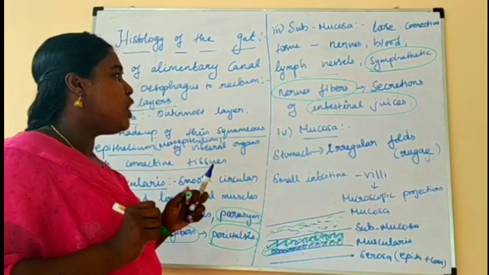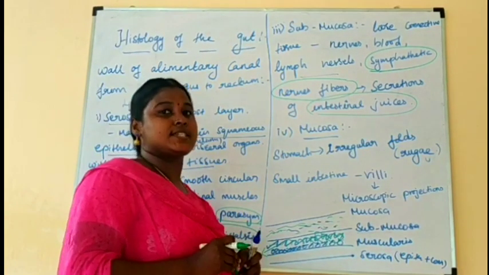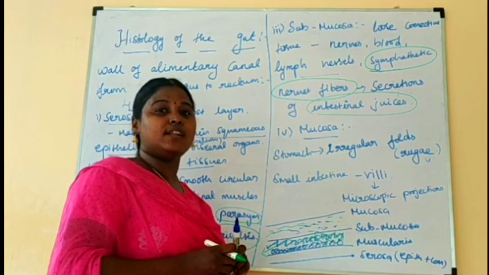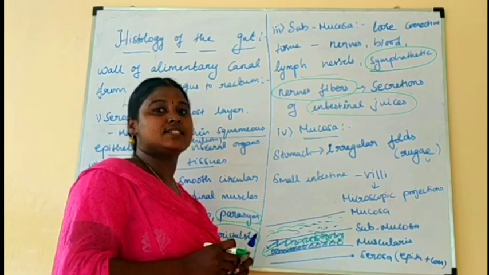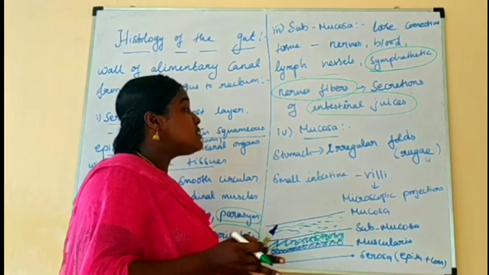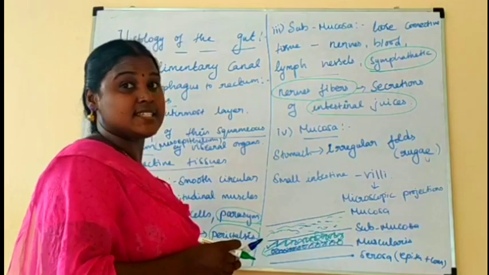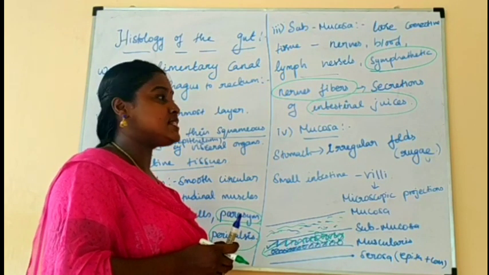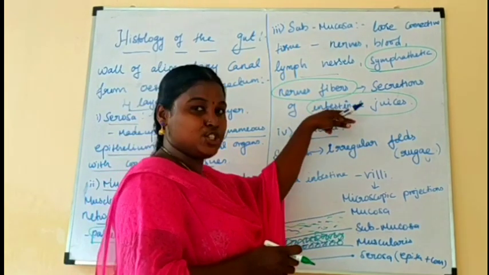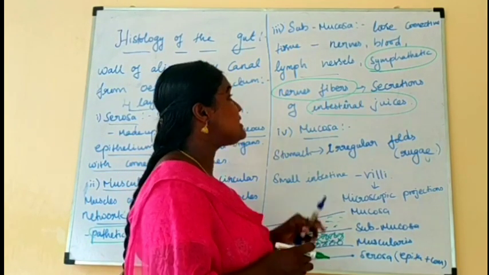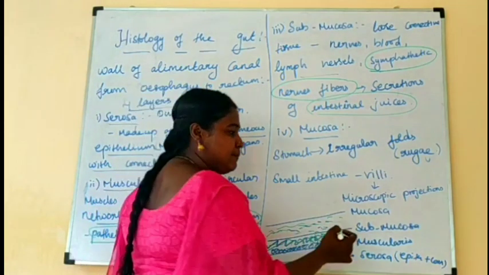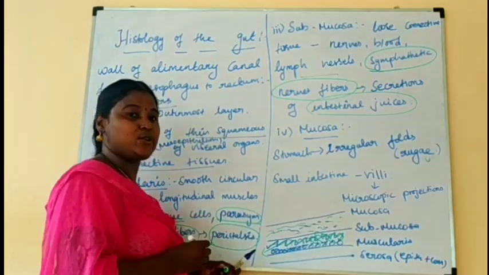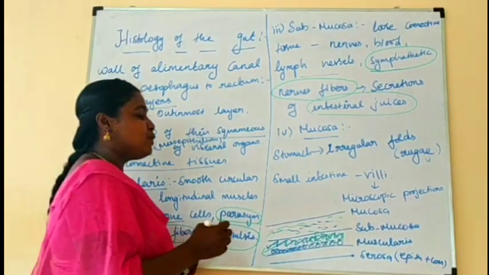We studied what the intestinal juices are. In the small intestine, dipeptidases, dicarboxylases, lipases, and nucleosidases are secreted. These enzymes of the intestinal juices are secreted under the control of the sympathetic nerve fibers of the submucosa layer. Can you understand? Okay, next is the mucosa.